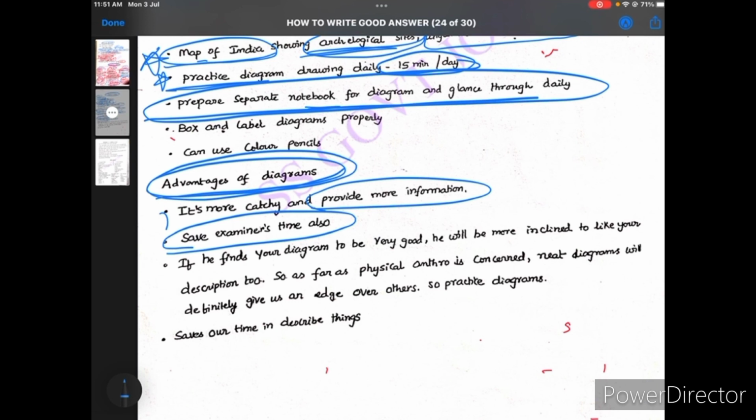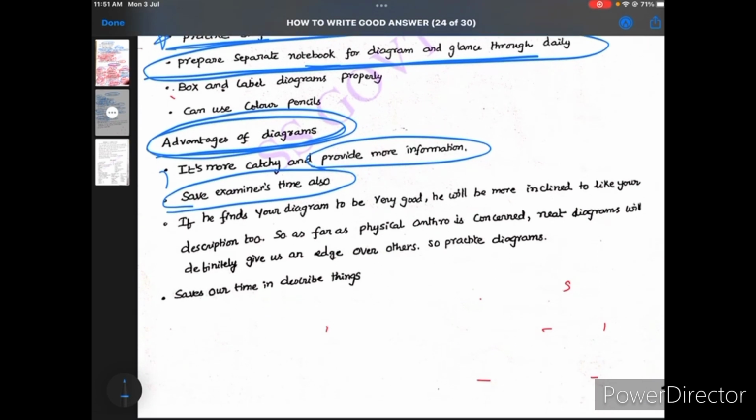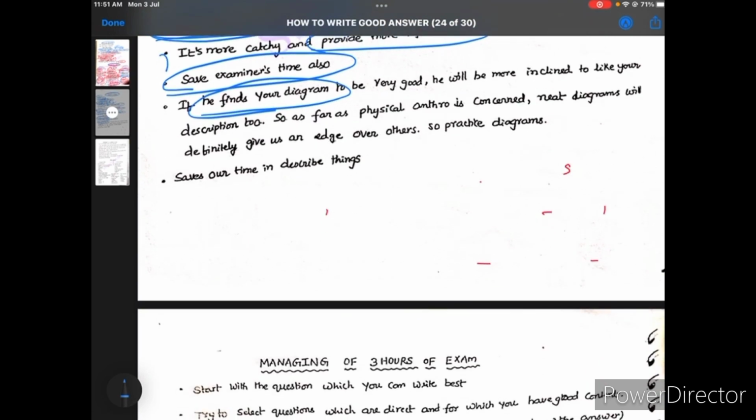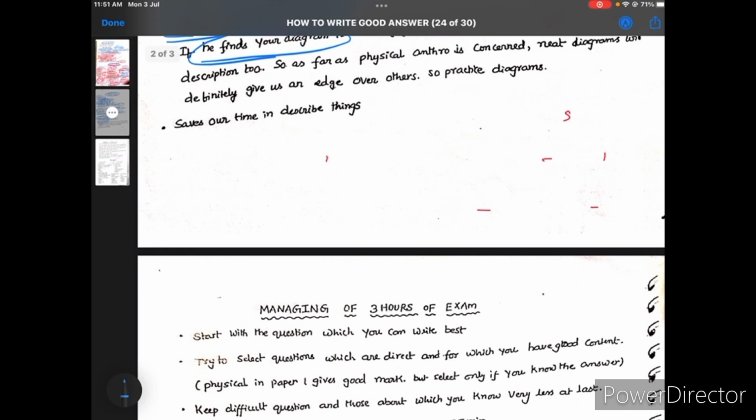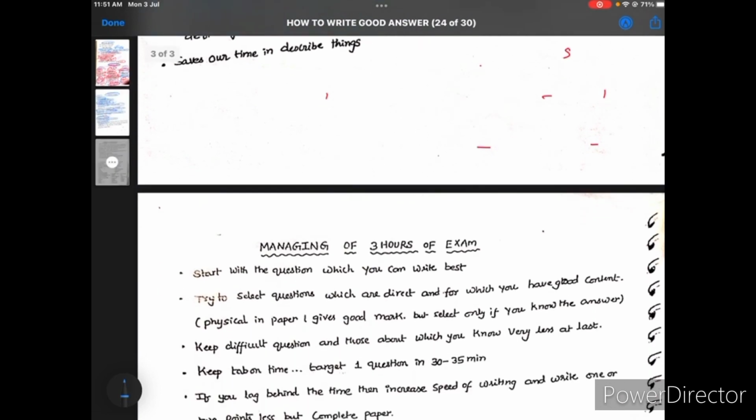Okay, so remember this. And after that, if you draw the diagram, it shows the flow of your answer and what you want to explain, so it is very easy for the evaluator to understand, and at the same time you also save your time. Okay, so it is very important to use diagrams in your examination. And if you have any doubts, you can still ask. Okay, and try to practice diagrams daily, at least 5 to 10 minutes.